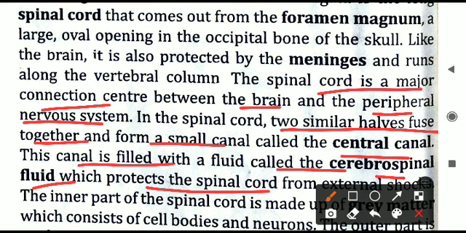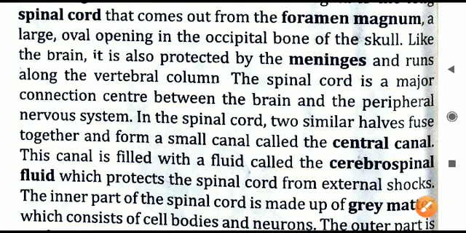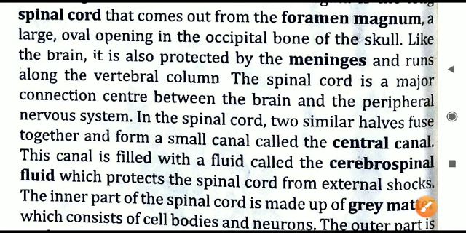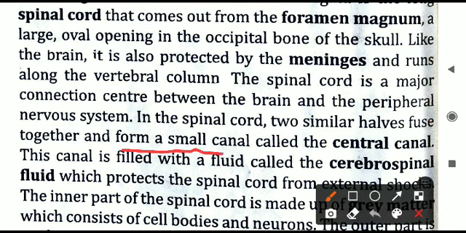Let us have a look at this part. Like the cerebrum is divided into two parts, left and right, in the same way in the spinal cord also two similar halves fuse. Means the left and the right part, both looking similar to each other, will fuse. Fuse means to join together. So two similar halves are joining together, and when they join, a small canal forms. Canal is what? A small opening. A small opening is present in the center, that is called the central canal.